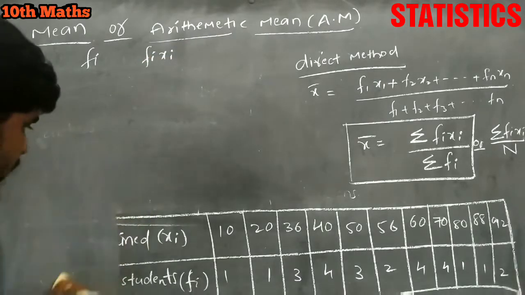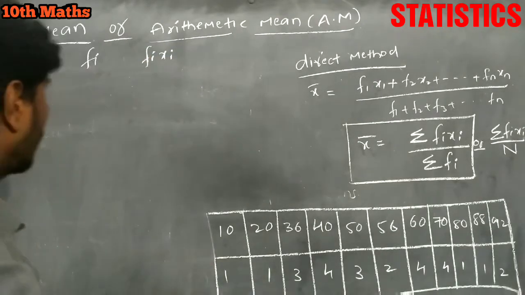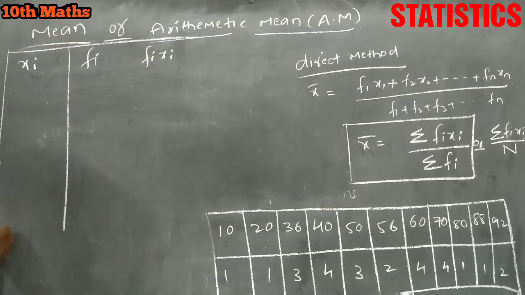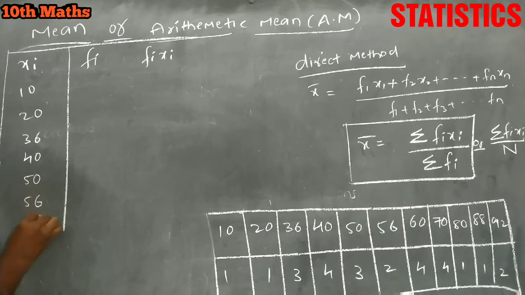So I am going to erase this. I have to write the data first. So what is the xi given? 10, 20, 36, 40, 50, 56, 60, 70, 80, 88, 92.